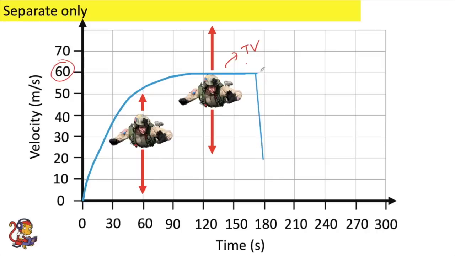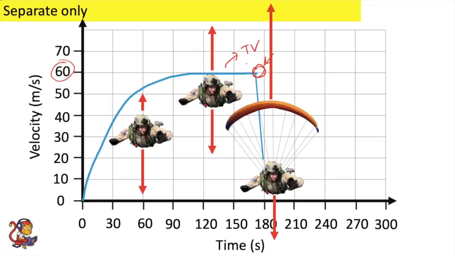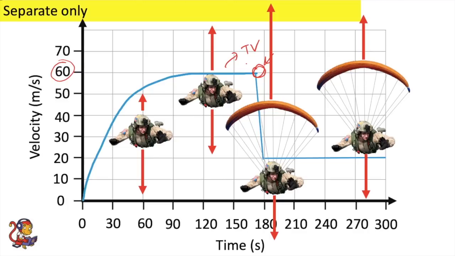Then after his parachute opens at this point here, he would have a large deceleration until he reached his final velocity. Again, another terminal velocity here, because the forces become balanced again. So relating the force diagrams to motion graphs will be something that you might have to do.